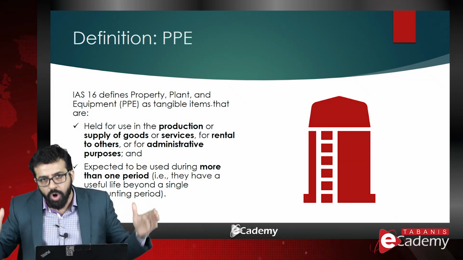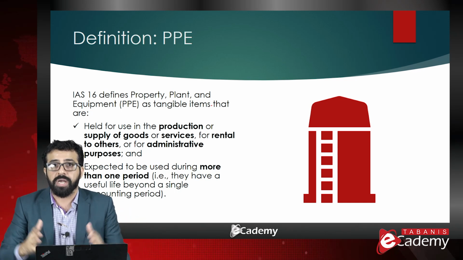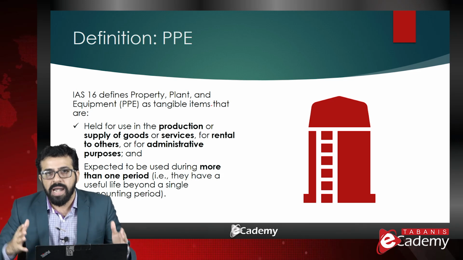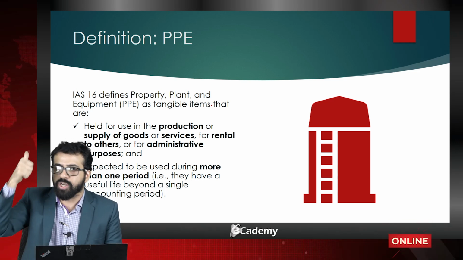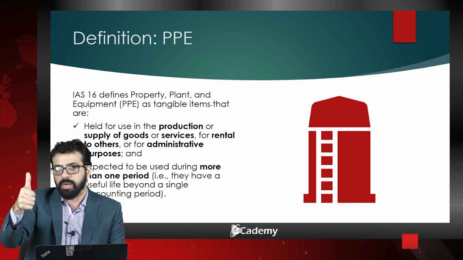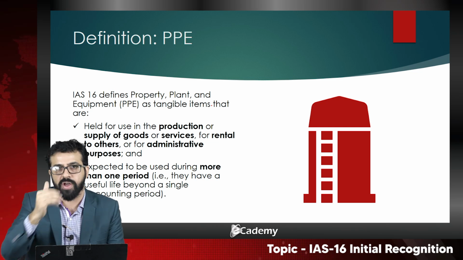It is a support furniture, a support equipment, a support asset that is combinedly being used in the provision of services. So remember, any machine that is acquired or imported for the production of goods would fall under the category of IAS 16.